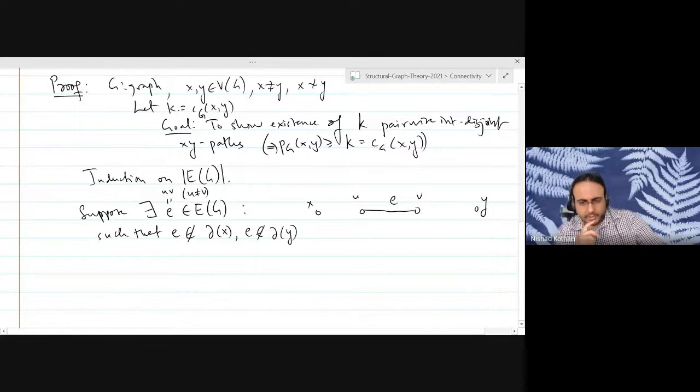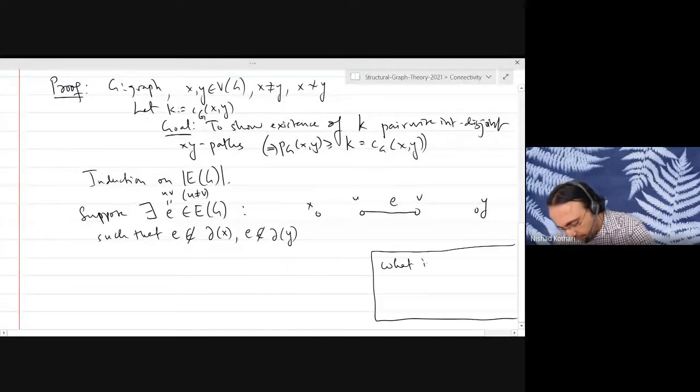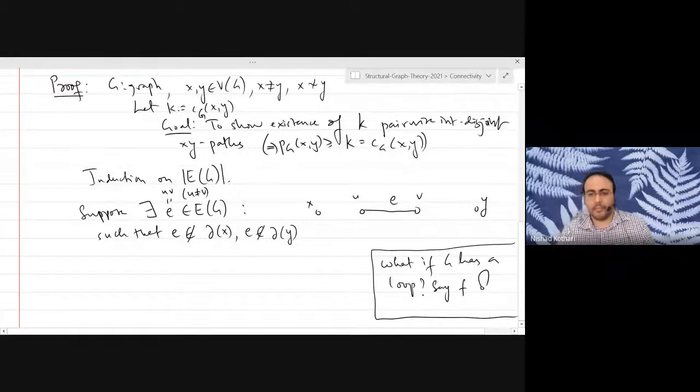Let me ask you a question. What happens if your graph has a loop? Actually, I would like to assume that the graph does not have loops. What if G has a loop? Supposing there is a loop in the graph, say F. Can somebody tell me how to finish the proof by induction in just one step?